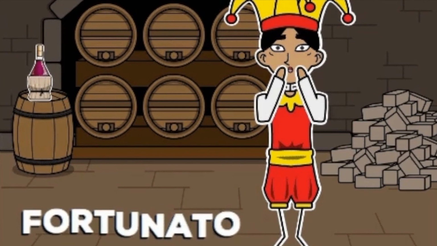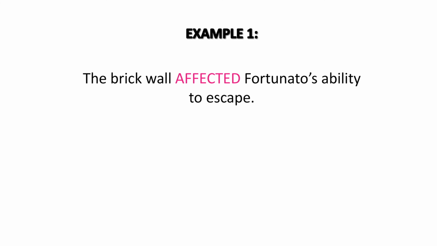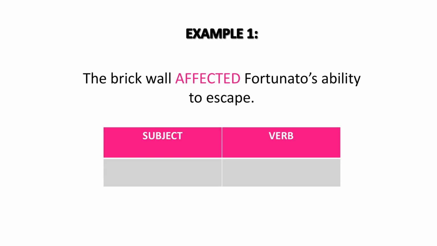For the next set of examples, let's talk about Fortunato's imminent death. The brick wall affected Fortunato's ability to escape. Let's pull the sentence apart and see why affected acts as a verb here. The wall is a word that is doing or being something in the sentence, so it is the subject. The subject, wall, needs a verb to describe what it is doing to Fortunato. That is why the verb affected is used.